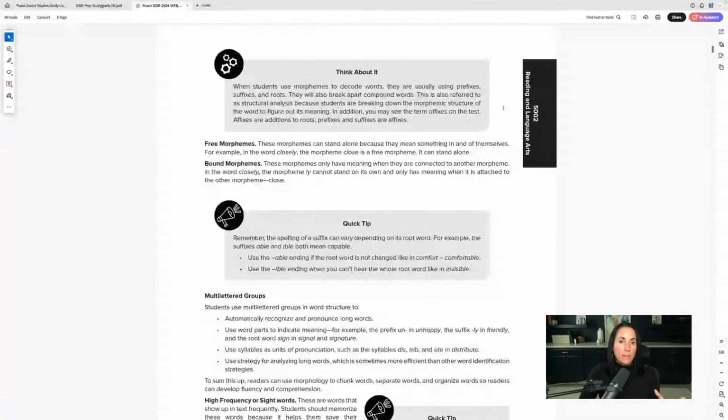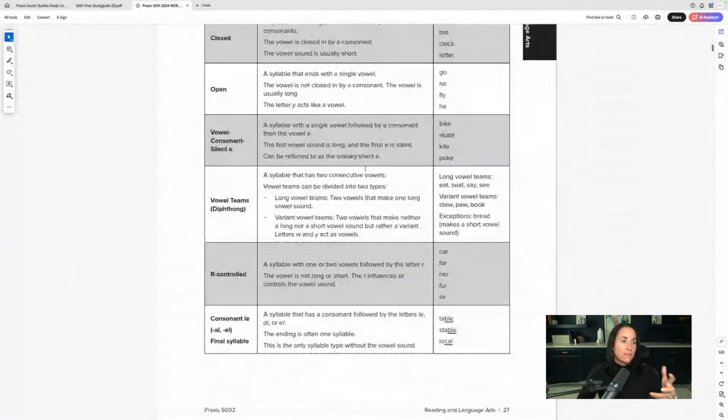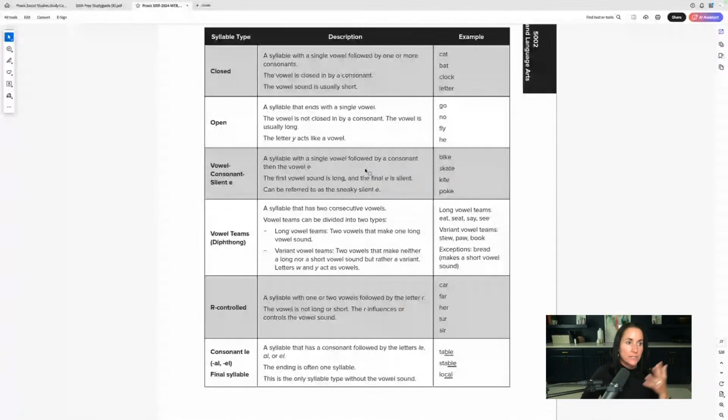If you try to just memorize practice test questions and you don't really understand what a morphological analysis is, or the difference between phonics and phonemic awareness and phonological awareness, you are not going to be able to navigate the practice test questions. I want you to have an understanding of this information so well that regardless of how you get the information, you are able to navigate it. So that's really, really important.